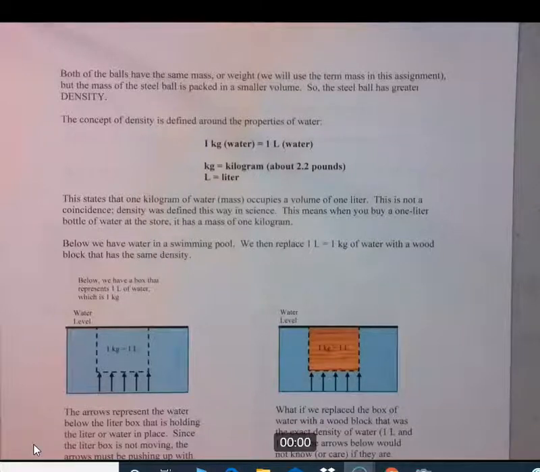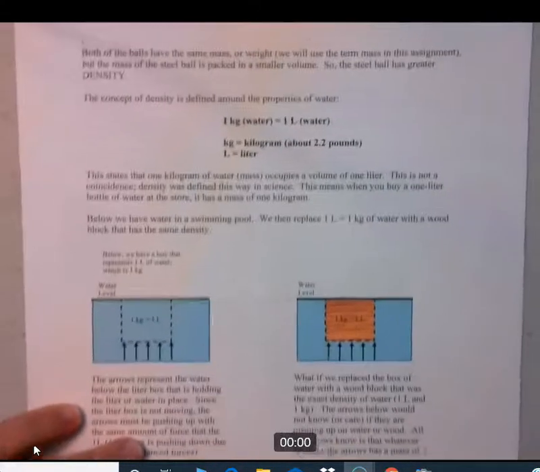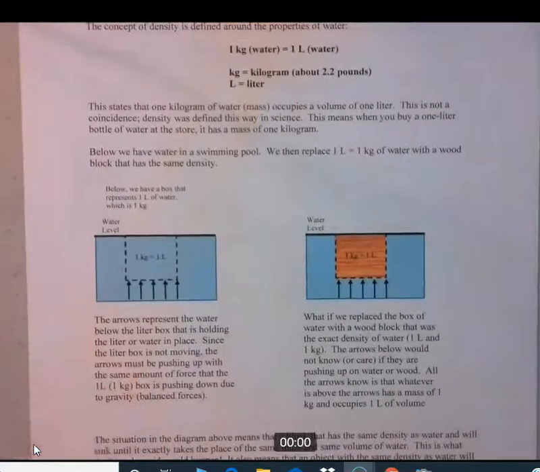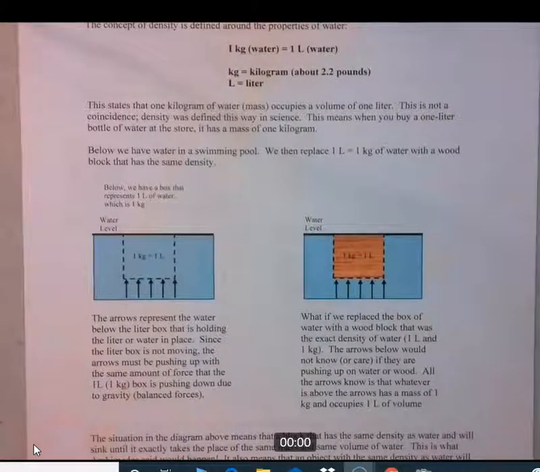Below we have water in a swimming pool, and then we replace 1 liter, which equals 1 kilogram of water, with a wood block that has the same density. Let's look at these two examples. On the left, you have a swimming pool. It just has water in it, but we're going to carve out an imaginary block of that water, and we're going to call it our water block, and it's what's in that dashed line.